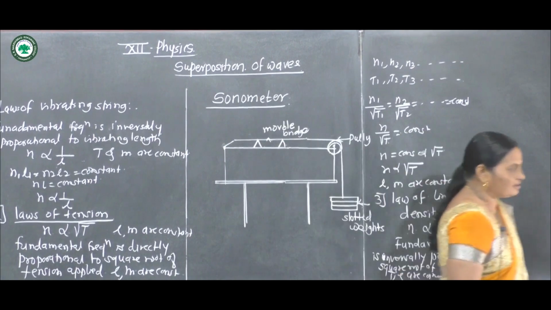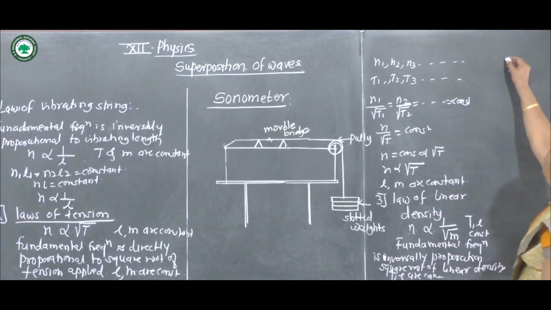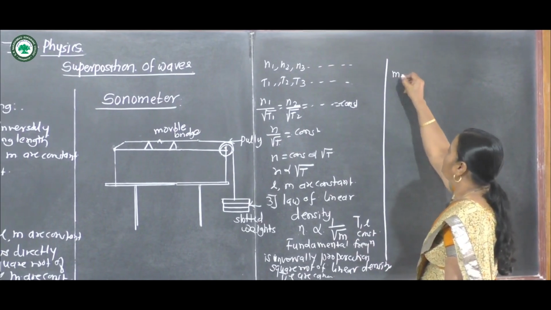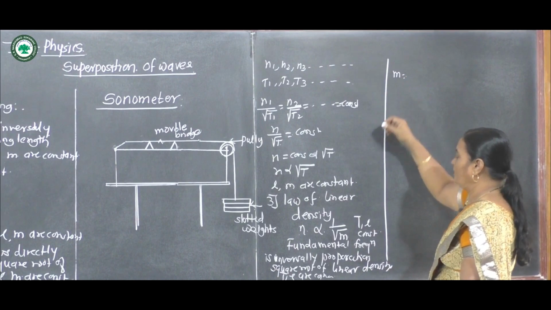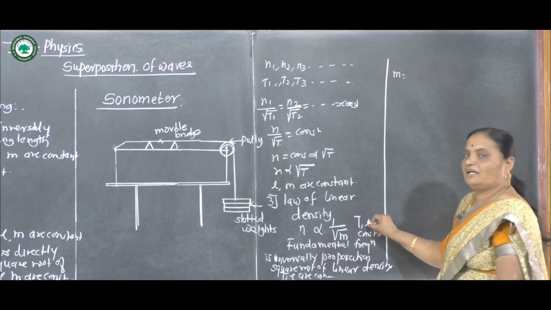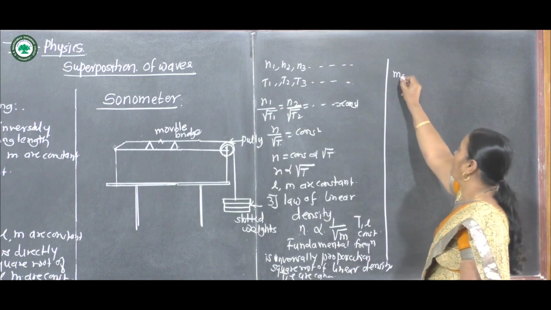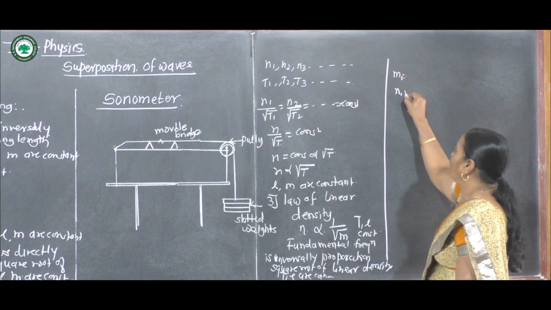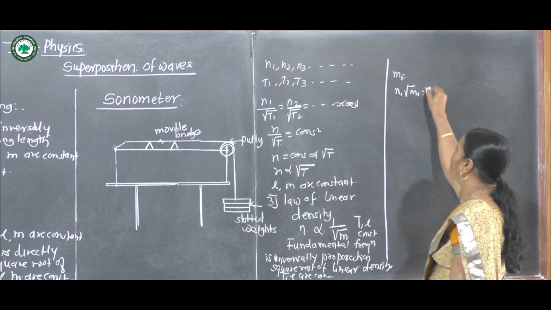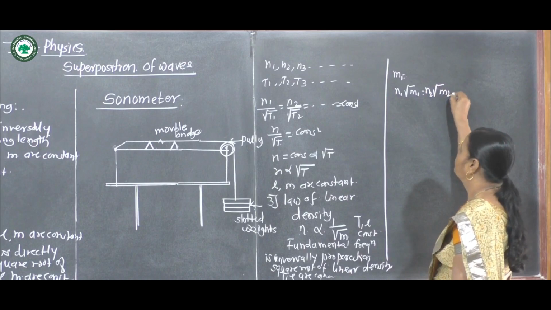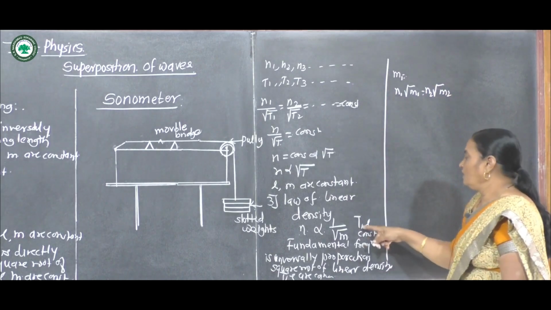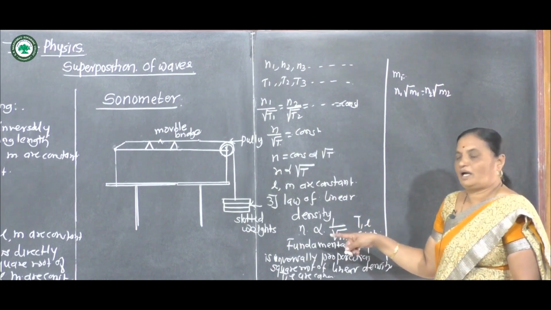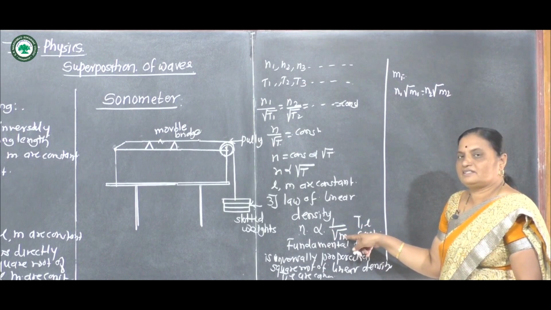Now in this case, M is called mass per unit length. If the tension applied and length are kept constant, suppose we consider two cases, that is N1 root M1 is equal to N2 root M2. Tension is constant, length is constant. If we change the wire, then mass per unit length changes.